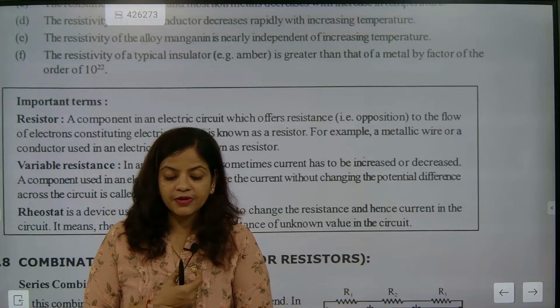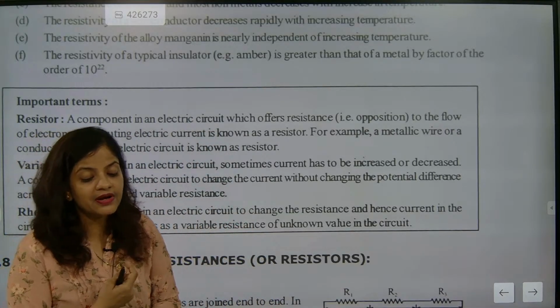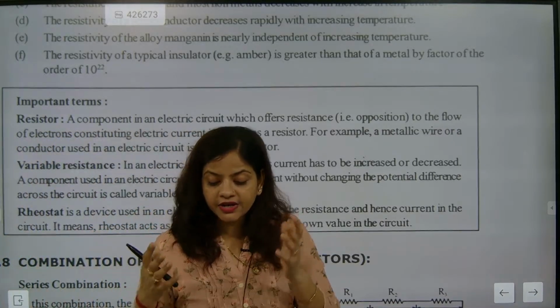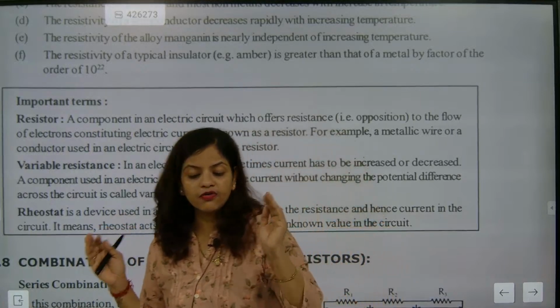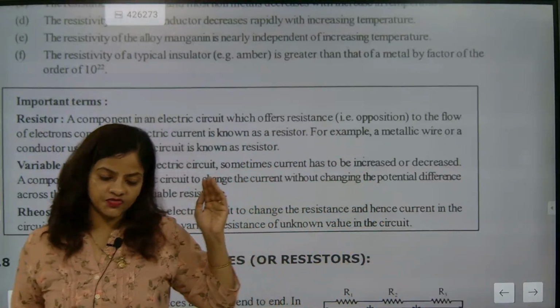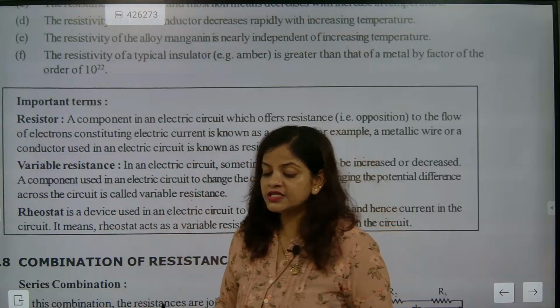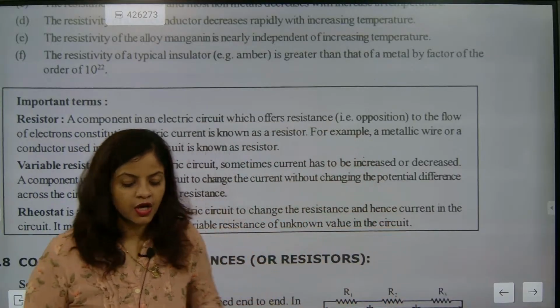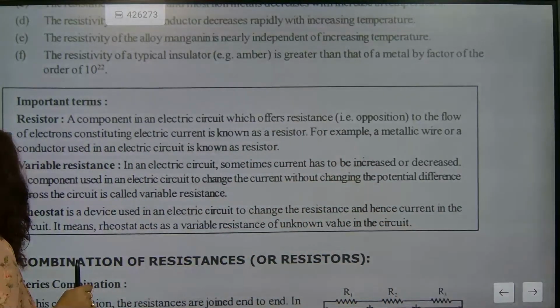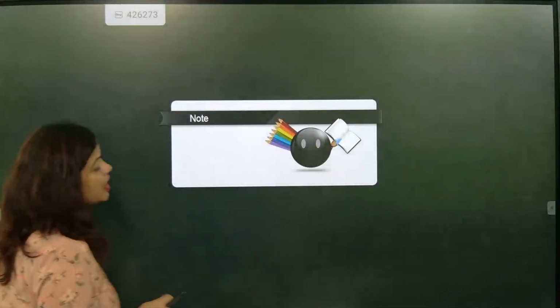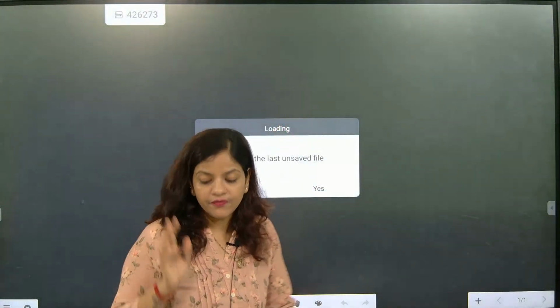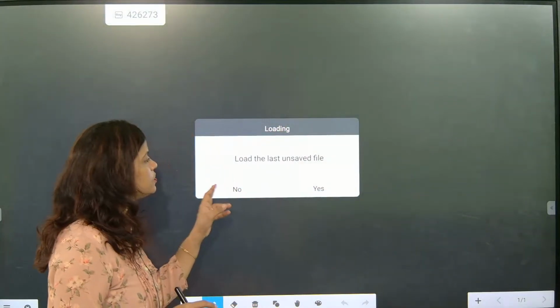So rheostat, beta, you need to understand, the variable resistors are called rheostat. So resistors are of 2 types. One is fixed resistor. The other is resistors whose resistance you can change. So what is the meaning of variable resistors and what is the meaning of fixed resistors? We are going to learn here.